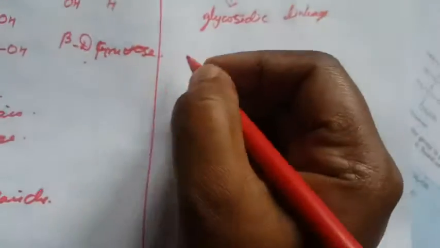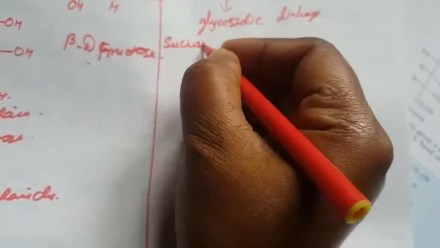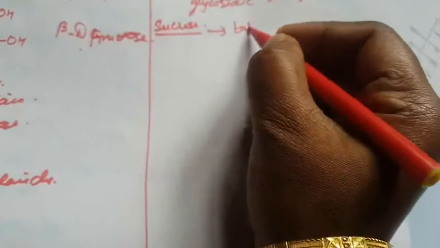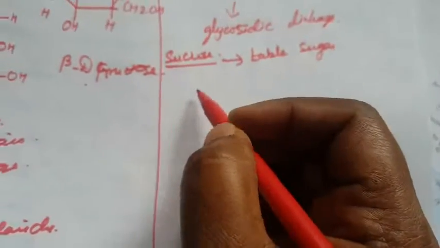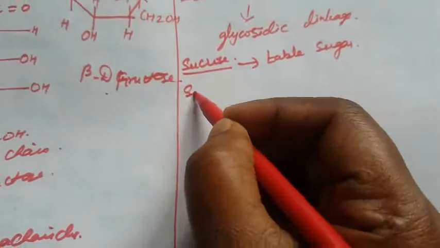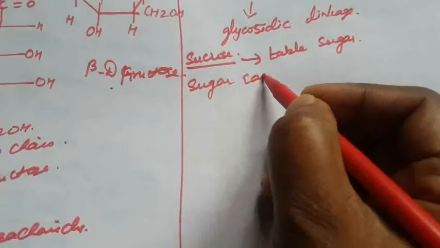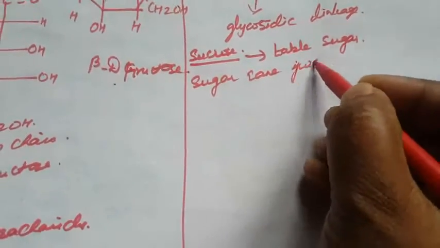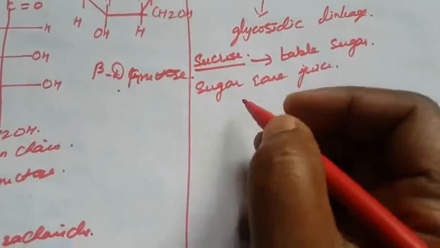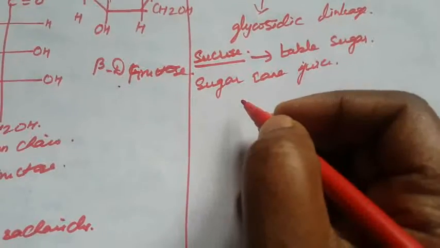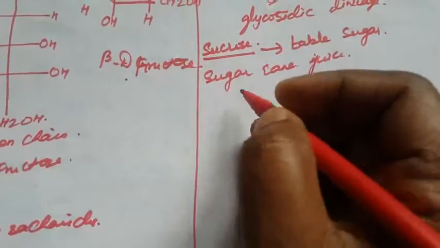What is the structure of sucrose? Sucrose is commonly known as table sugar. It is mainly obtained from the juice of sugarcane or sugar beets. Insects such as honeybees have an enzyme called invertase. On hydrolysis with invertase, sucrose is converted into glucose and fructose.